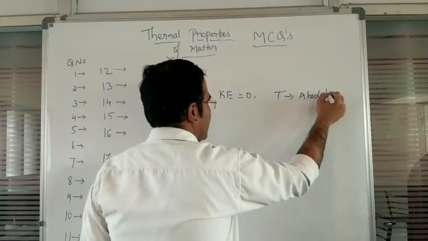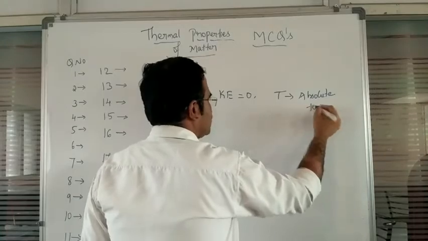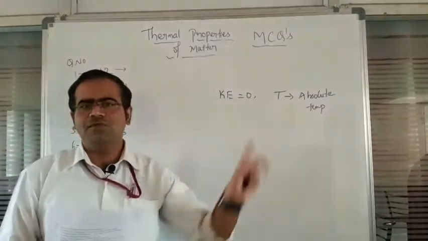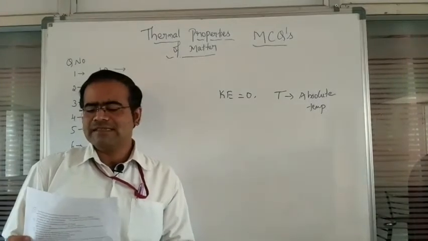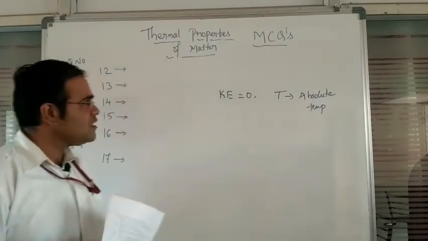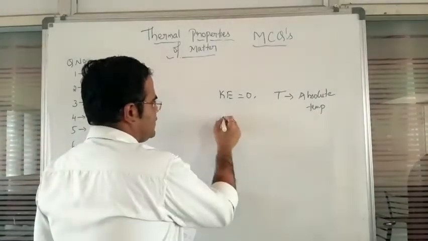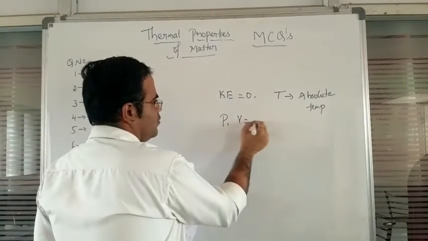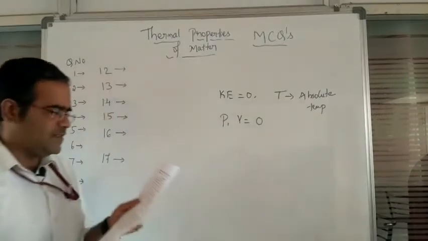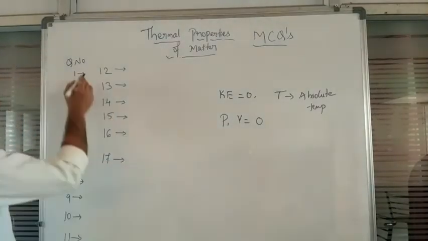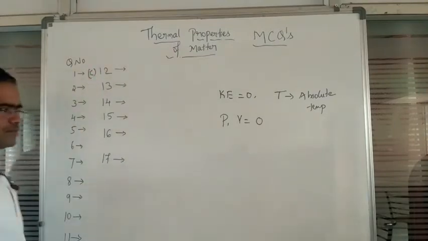So absolute temperature is the temperature where the kinetic energy of the materials or gases will be zero. When the kinetic energy is zero, the pressure and volume also remain zero. So for question number 1, we have option C.